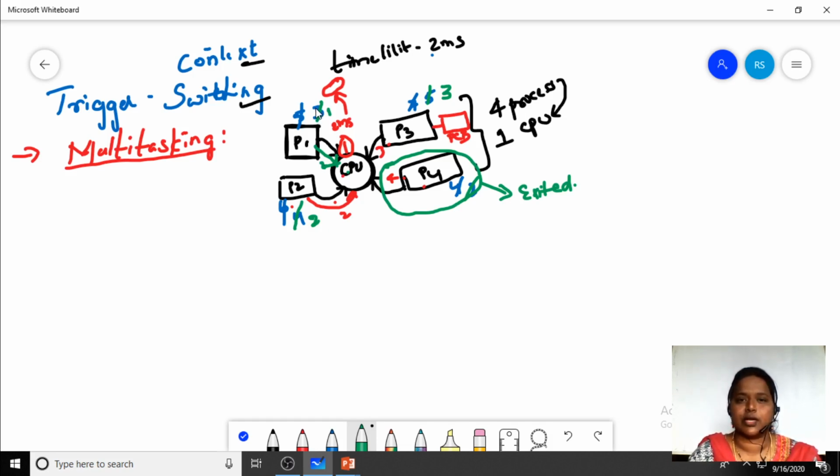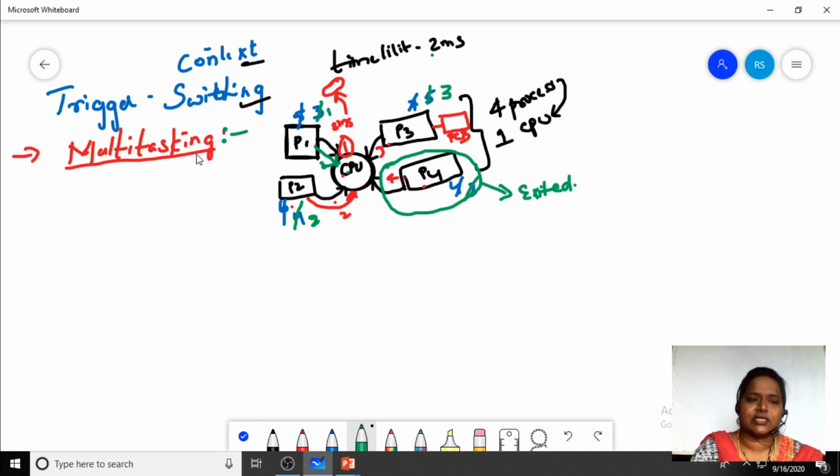Here what we have to focus on mainly is how we do the context switching from one process to another process. This is the first trigger, where we trigger the processes, that is multitasking. If you have many processes and you want to shift between the different processes, then the context switching concept is going to be used.